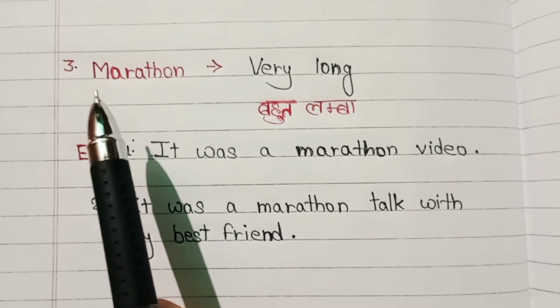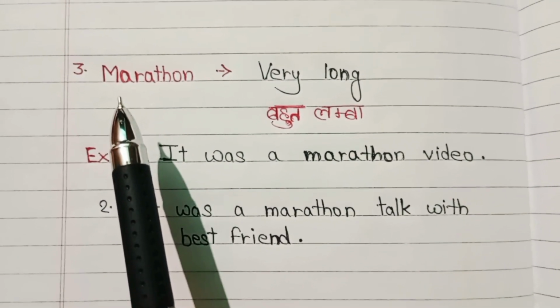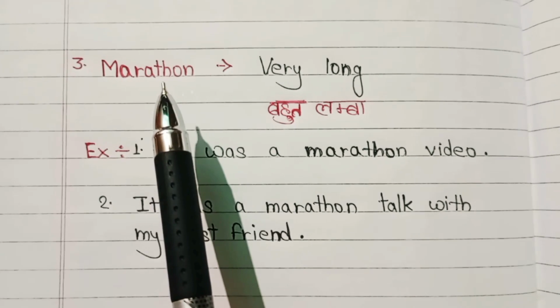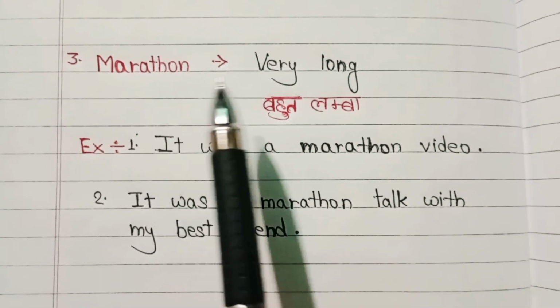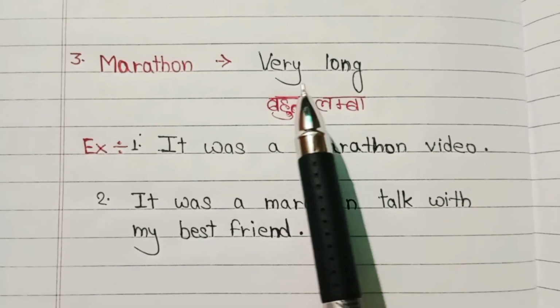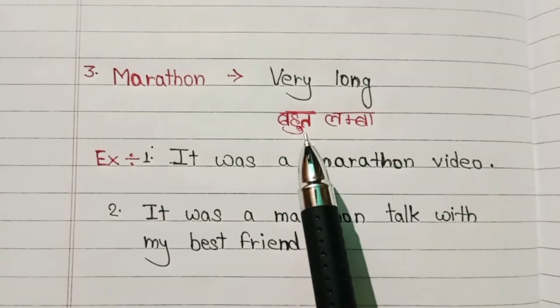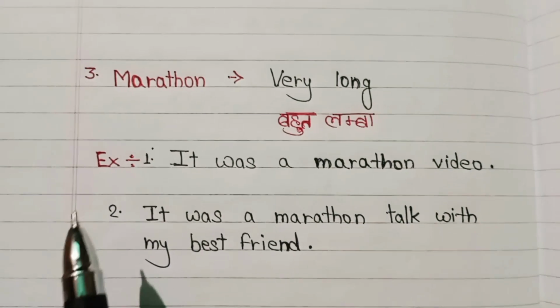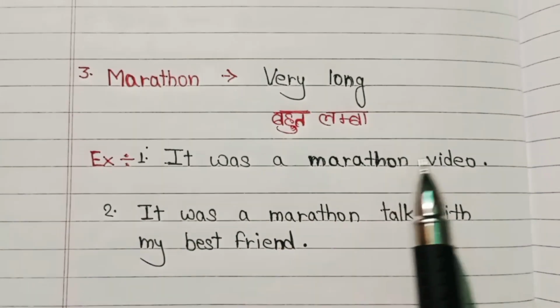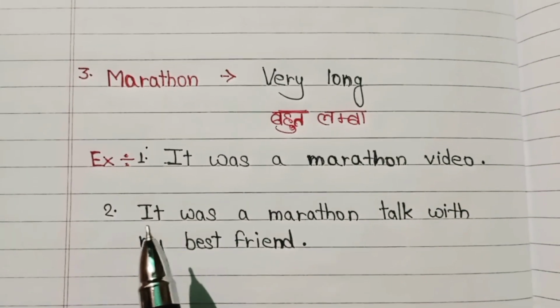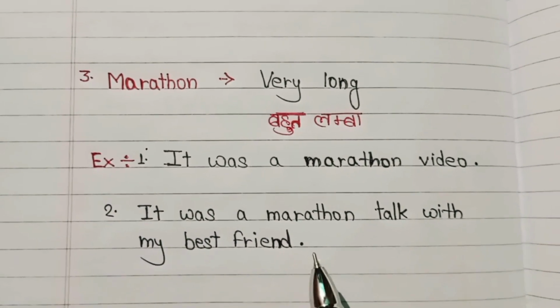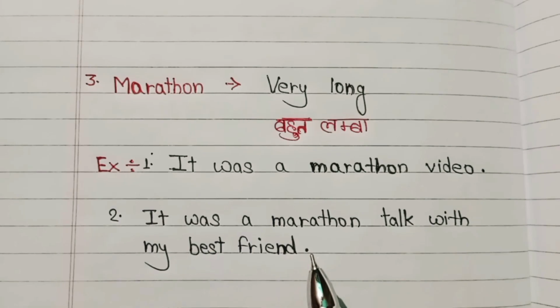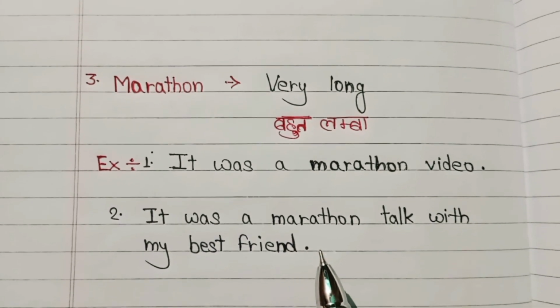Now, the third one is marathon. Marathon is an advanced word and the basic word is very long. In Hindi, बहुत लंबा. For example, it was a marathon video. Second example is it was a marathon talk with my best friend. I hope you all are getting my points.